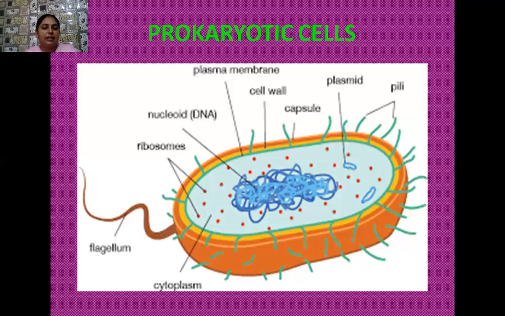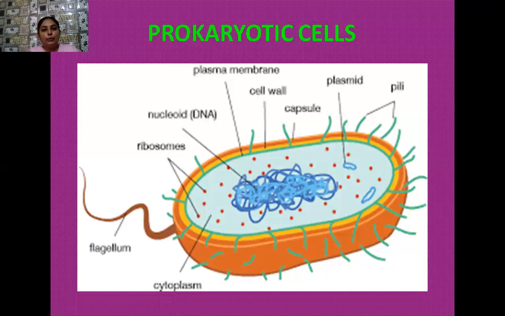So in the flagella, 3 things are there. At the basal position, the mother cell or basal body is there. And then there is a stalk-like structure which arises from the basal body, and that is known as the filament. And the tip of the filament, which is slightly bent, is known as the hook.